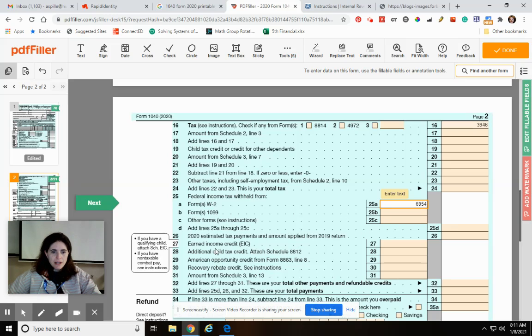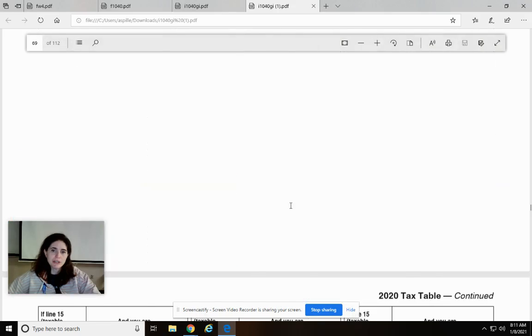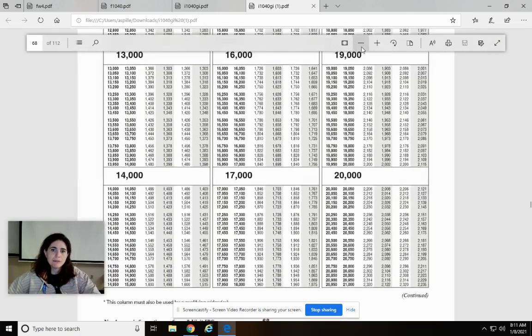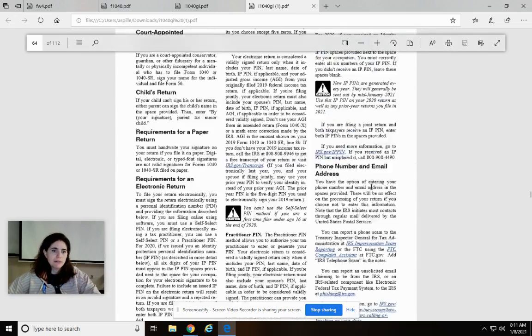Okay. Earned income credit. Earned income credit is basically for if you don't earn a whole lot and if you have kids. So if we look at our little instruction booklet up here, go back down a little bit. They have a whole table for earned income credit. It's up here.